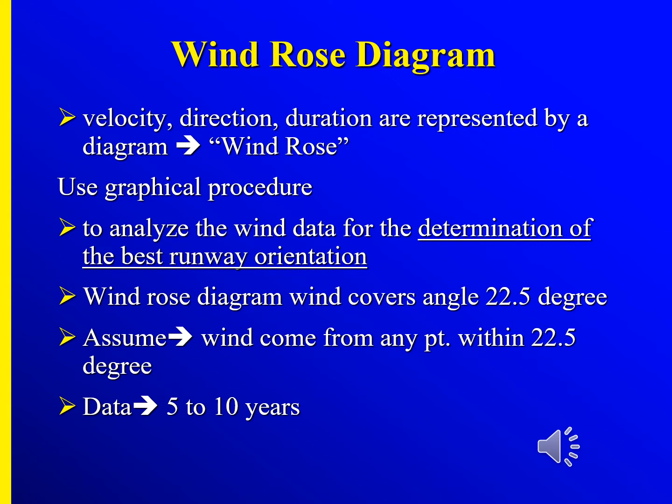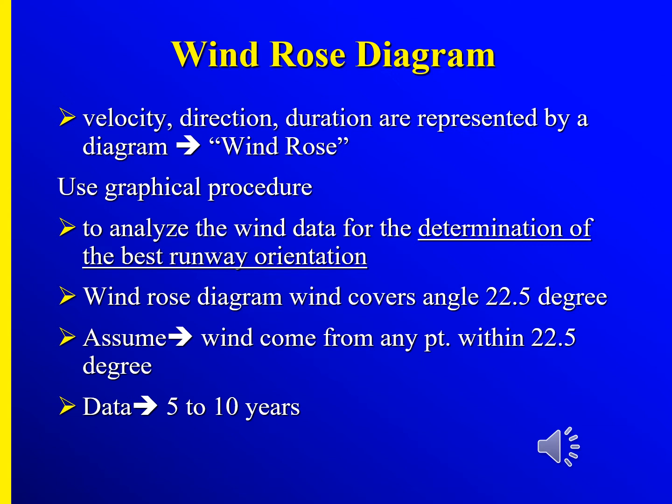So we utilize the graphic as a procedure to determine the windrose, and use it to analyze the wind data for the determination of the best runway orientation. In this case, we need to collect the wind data, wind direction, wind velocity, and wind duration, for the surface year, and then we select the best data, and depending on the best data, we can determine the best runway orientation.